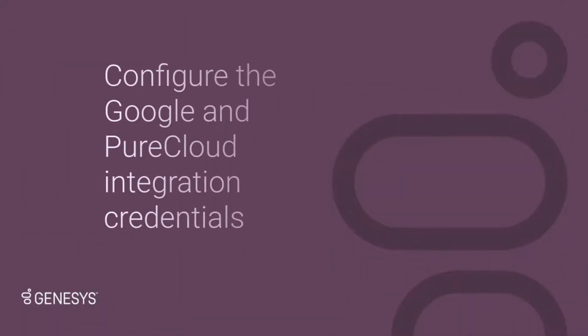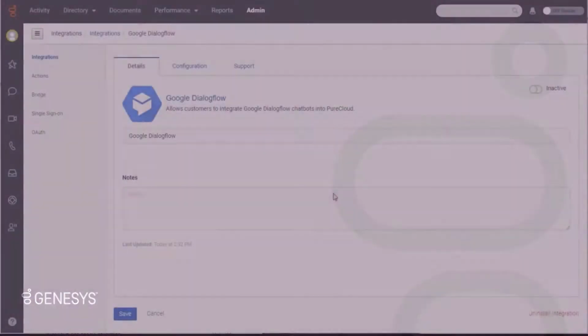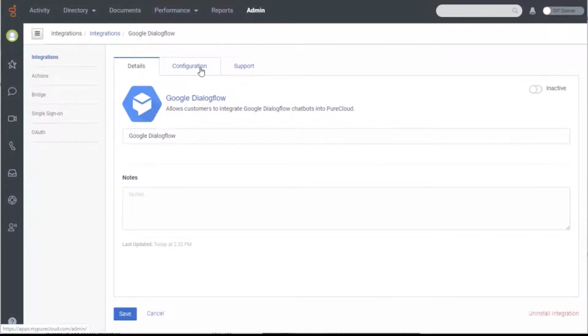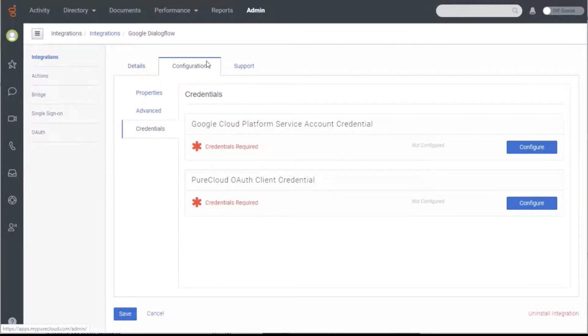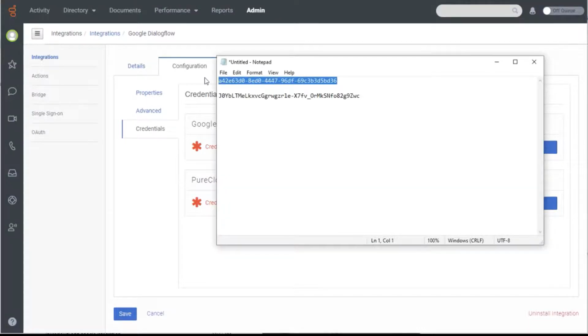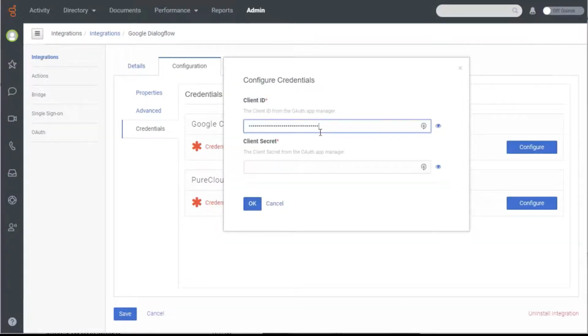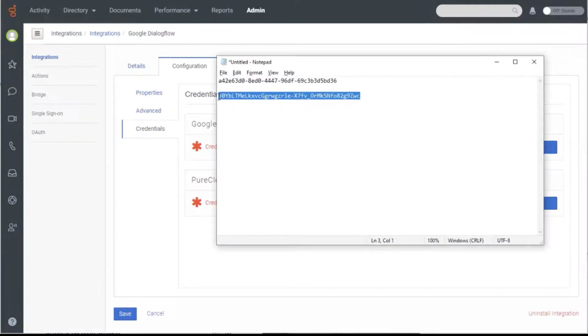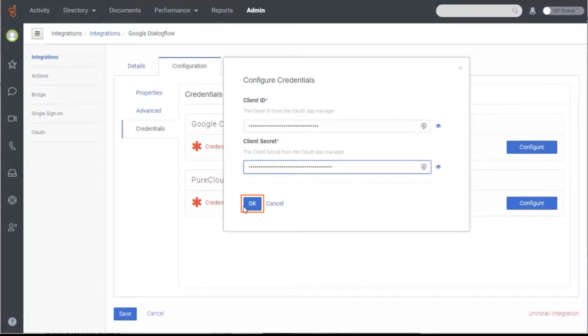Now configure the Google and Pure Cloud integration using the Google Dialogflow Service Account Key JSON file and the Pure Cloud OAuth client credentials that we created earlier. Back in the Pure Cloud integration section, click the Configuration tab. Click Configure for the Pure Cloud OAuth client credential. Copy the client ID and the client secret from the file you stored them in earlier. Paste them into the appropriate fields of the Configure Credentials window and click OK.